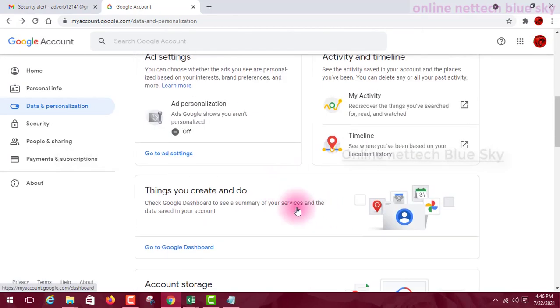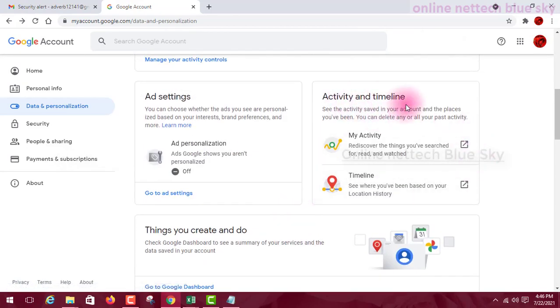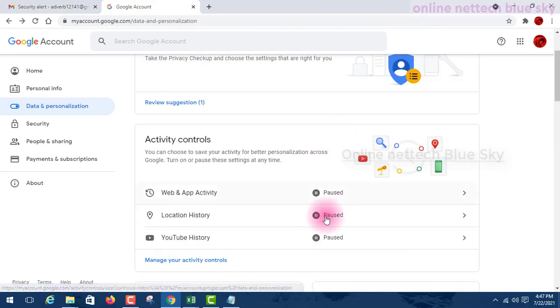Okay, next is activity and timeline. What is activity and timeline? I already told you, Google watches your every movement, your data, your personal information. If you visit any website, Facebook, Yahoo, Gmail, any, Google stores your data on its server, and for this reason you must pause these three options.